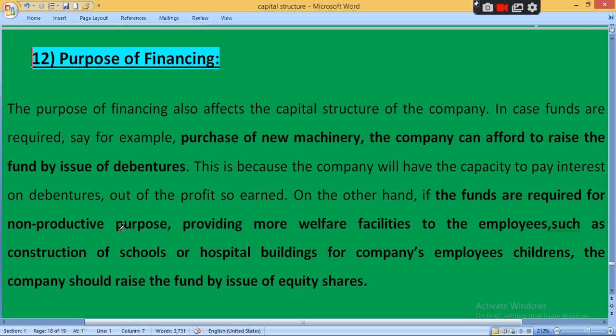Simply, there are two purpose, productive purpose and non-productive purpose. Productive purpose no meaning શું થશે? Your main objective is earning income, your main objective is earning profit. So in that situation you can capable enough to provide regular fixed interest to the debenture holder. એક તો debenture ઉપર fixed and compulsory interest હોય. Clear? કંપનીને પ્રોફિટ થાય કે લોસ થાય, that doesn't matter, company have to provide fixed interest to the debenture holder.